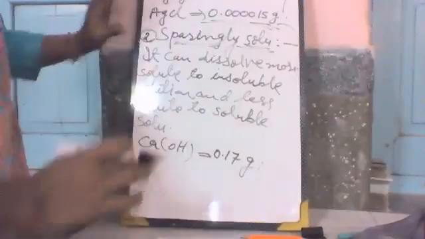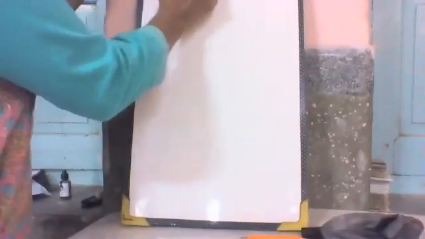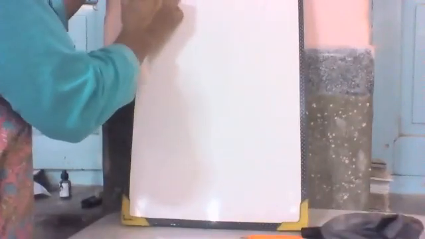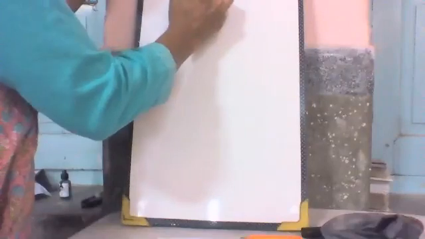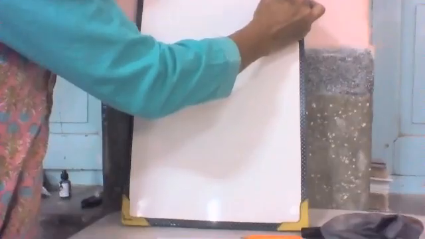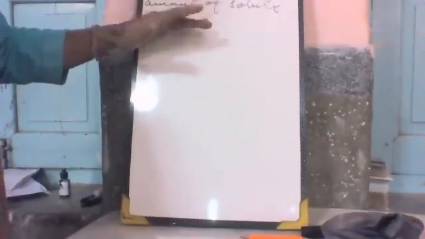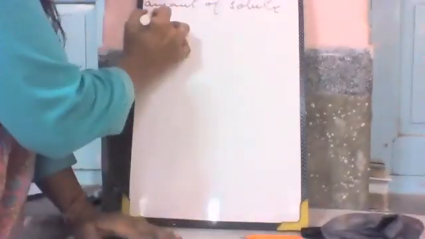There are two types of solution, and the last third one is soluble solution. It can dissolve more amount of solute as compared to the insoluble and sparingly solution, and they are known as soluble solutions.